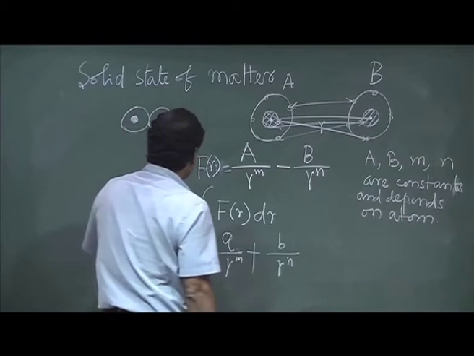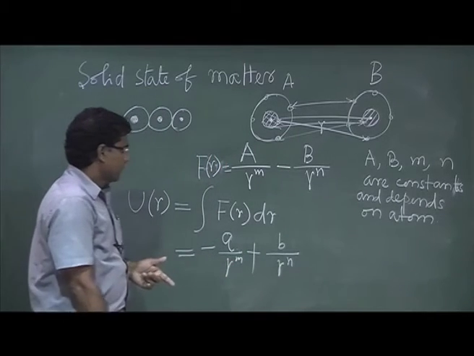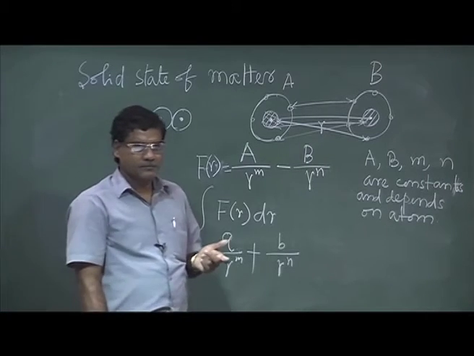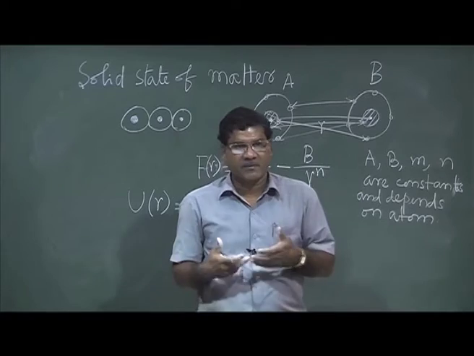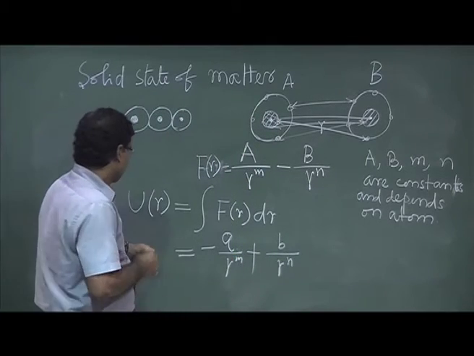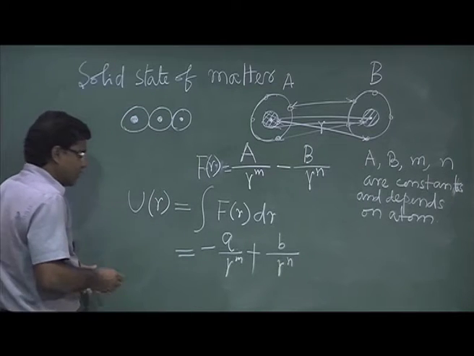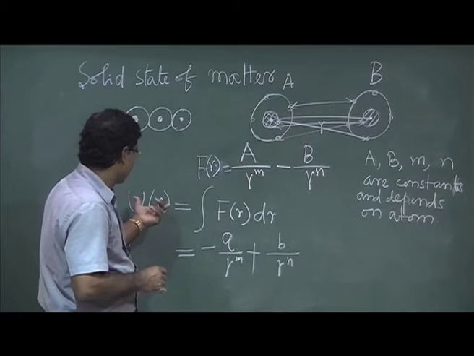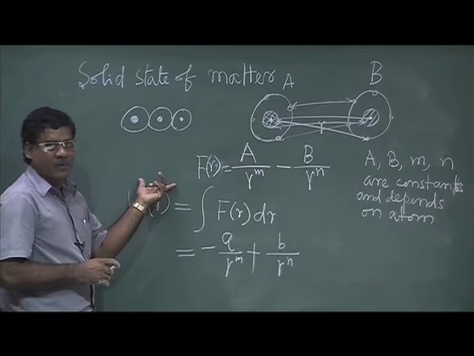So from this potential energy you can find out the minimum potential energy, because the system prefers to stay at minimum energy. So you can find out an equilibrium distance where the energy of the system will be minimum.